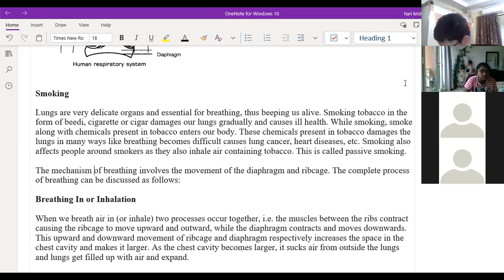Yes, sir, actually. Okay, good. And if we continue smoking, the damage to the lungs increases, and slowly we start to develop lung cancer also.